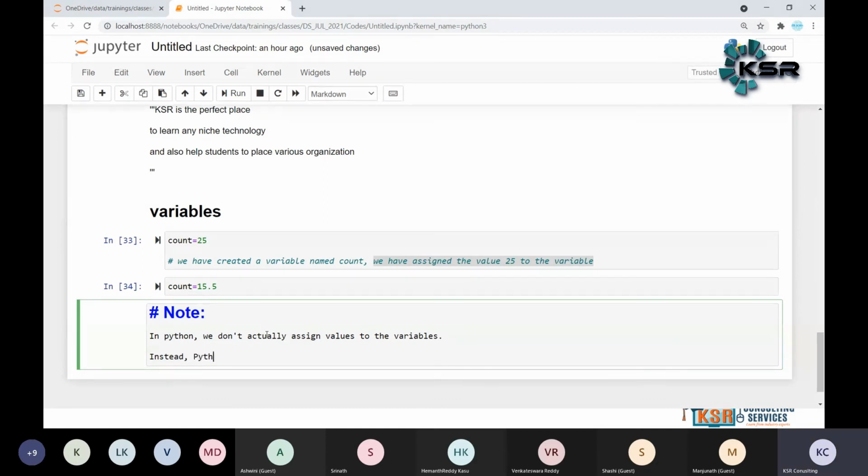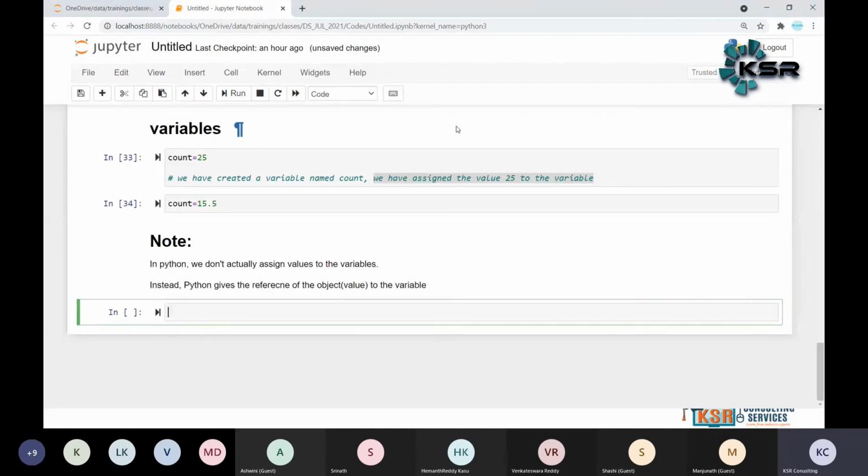Python gives the reference of the object or value. So Python gives the reference of the object. So object value, sir, what does it mean? We did not understand. Let me give an example.